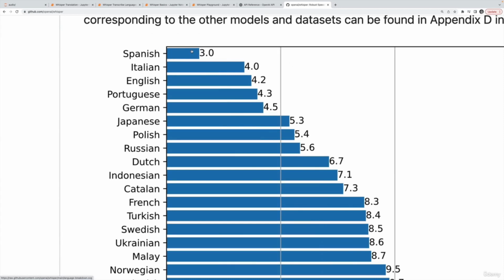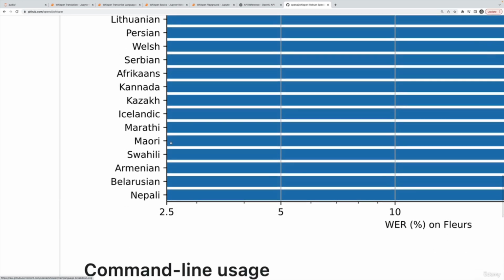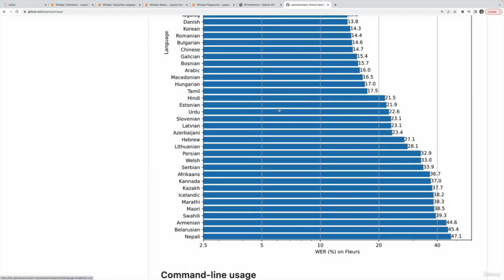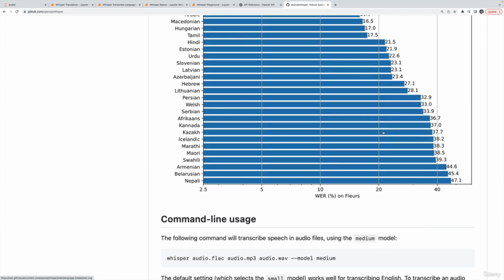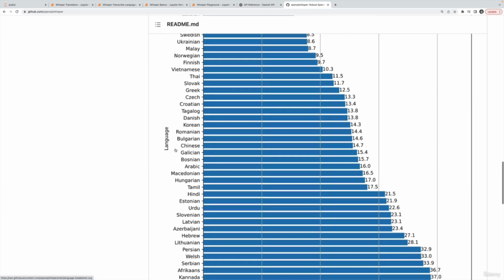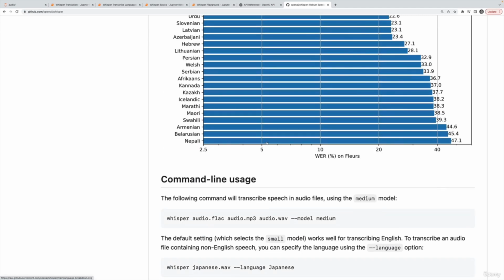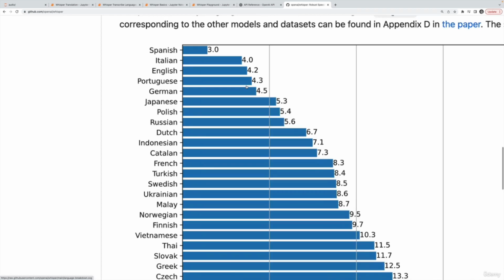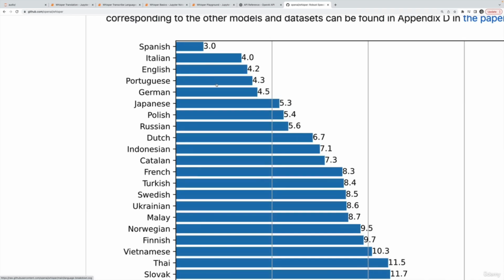My understanding, by the way, is that for Spanish and Italian, the phonetics and the vowel sounds make it easier to transcribe those languages compared to something like English, and certainly compared to some of these other languages, which also just have a smaller training data set. Anyway, you can use Whisper with languages that are not on this list, but the word error rate is going to be higher than 50%. So I'm going to stick with things like Spanish, English, French, Italian.